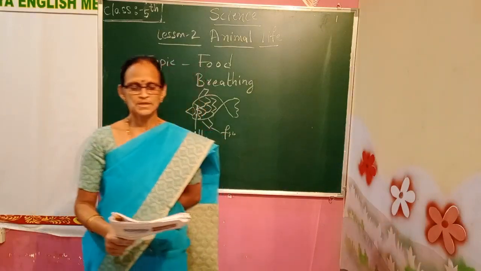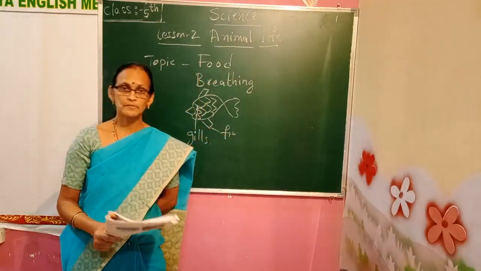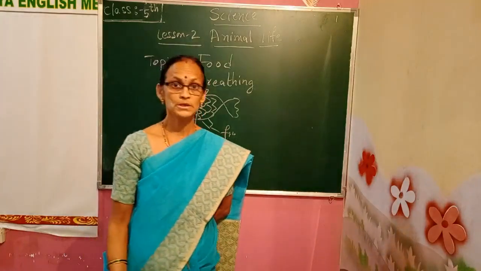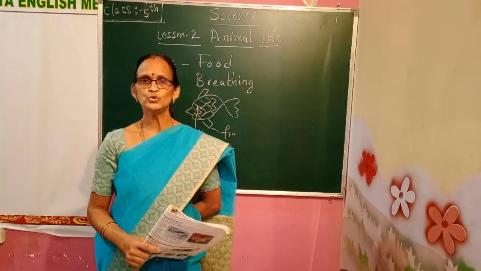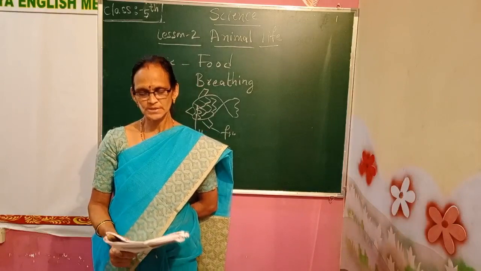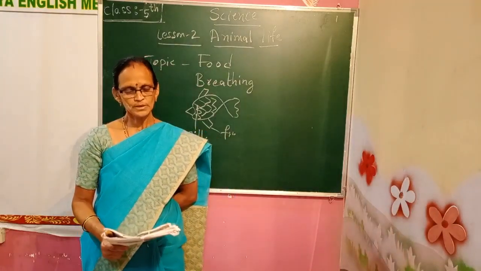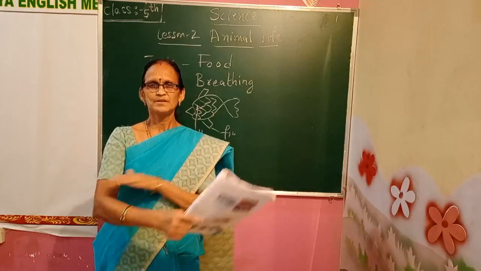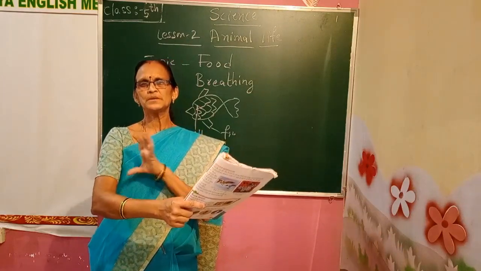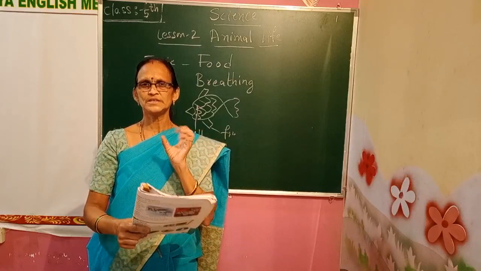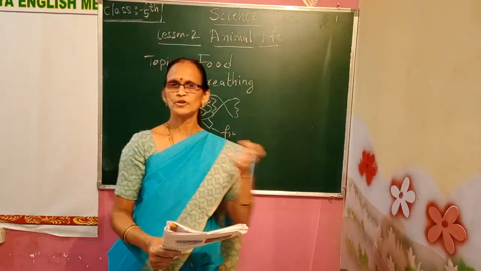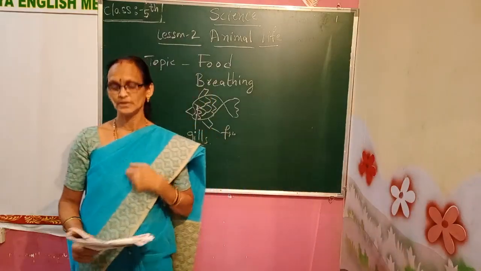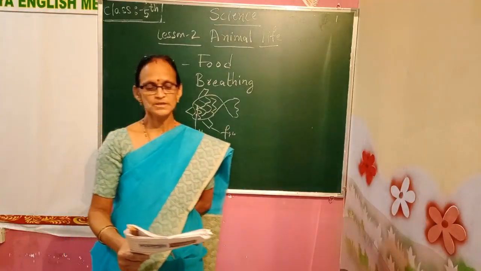Animals such as earthworms, another type of animal. Earthworms live in the earth, in the soil. How do they breathe? Let us see. Through their moist skin. They have a moist skin, meaning their body is damp. They live in the soil and water, so they have moist skin.